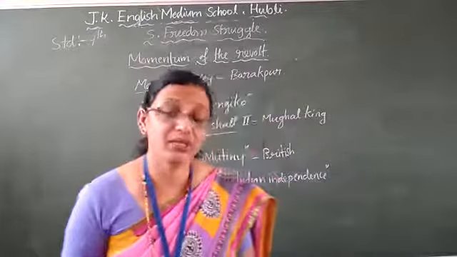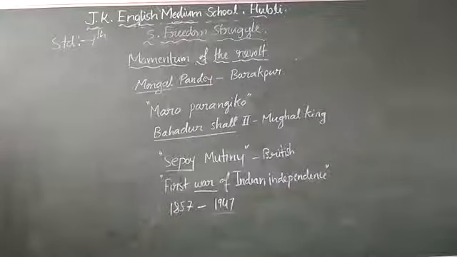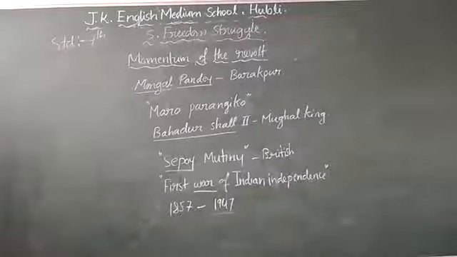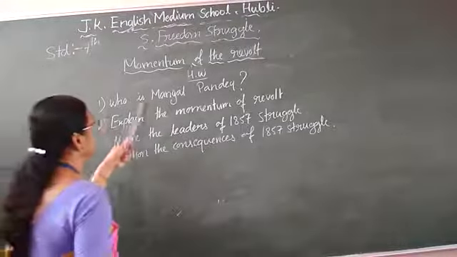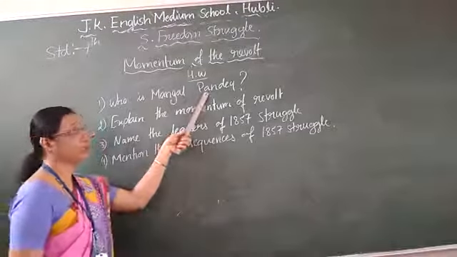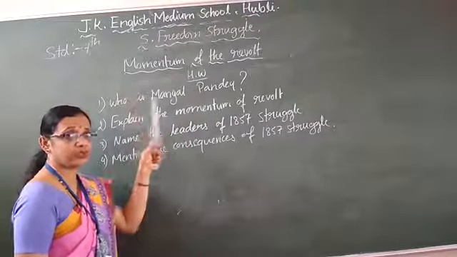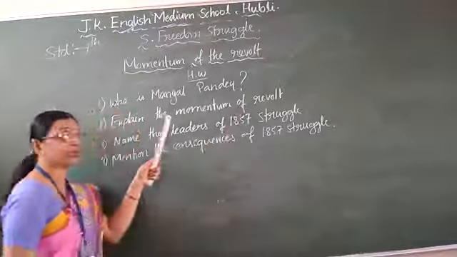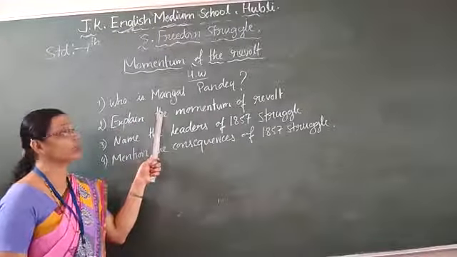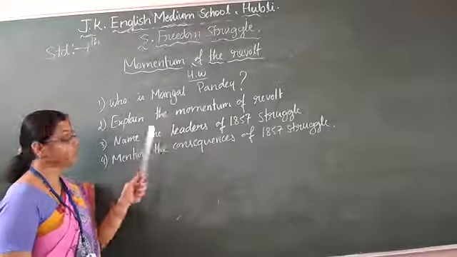Okay, for today's class I will give the homework. Homework for today. Who is Mangal Pandey? An Indian soldier in the British Army at Barrackpore. Explain the momentum of the revolt, how the revolt started because of Mangal Pandey. We have to write in detail how it started.